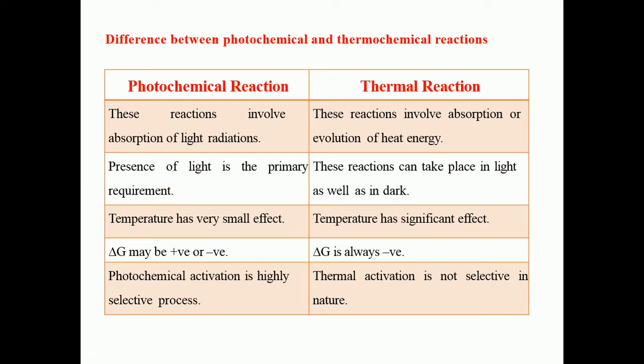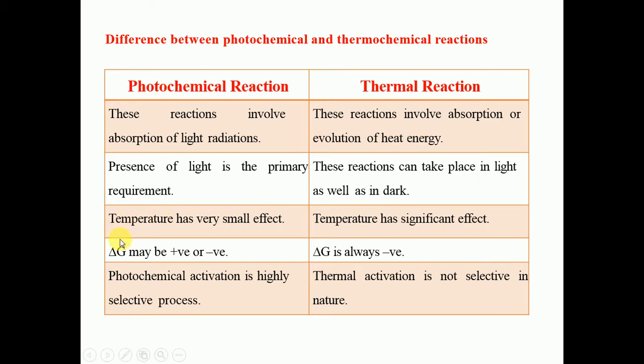That means light is the primary requirement of any photochemical reaction. And all those reactions which can take place in light as well as in dark belong to thermal reactions. In the case of photochemical reactions, temperature has very little effect on the rate of the reaction. In the case of thermal reactions, temperature is the important criterion and has a significant effect on the rate of the reaction.